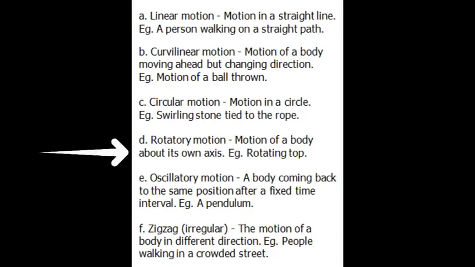Rotatory motion. Motion of a body about its own axis is called rotatory motion. In this type, motion of the body is around a fixed line, that is, the axis. A rotating top is an example of this motion. A top rotates around a fixed line. It has a nail in the center. This is the axis of rotation.